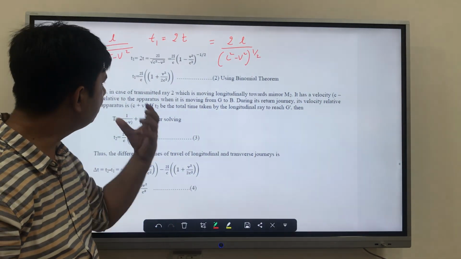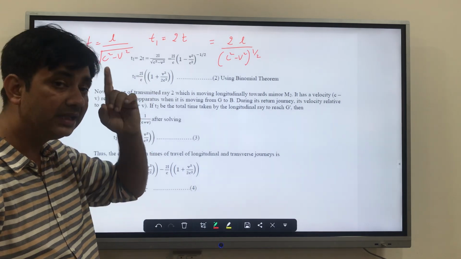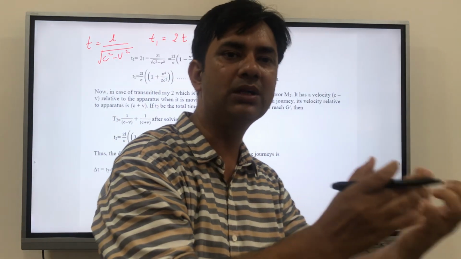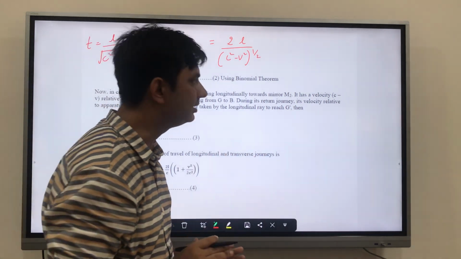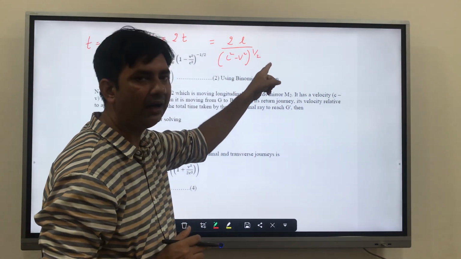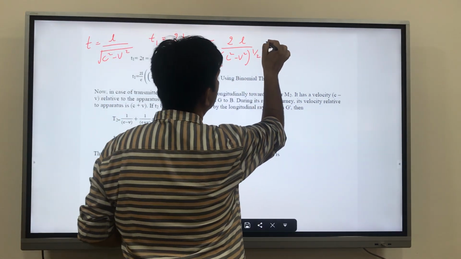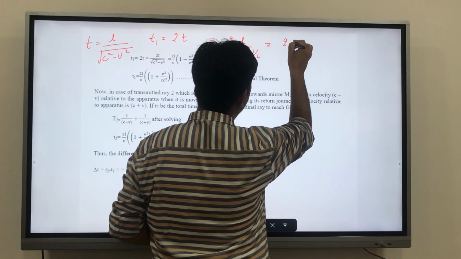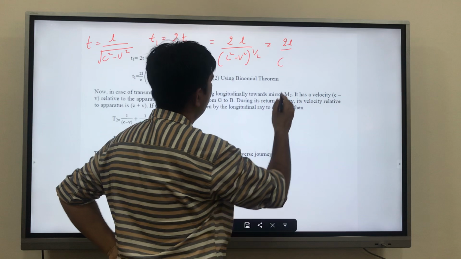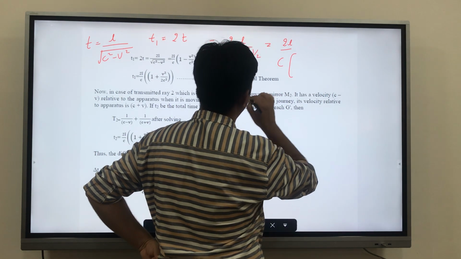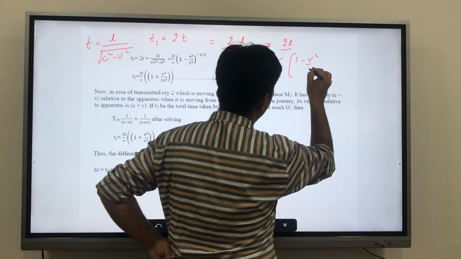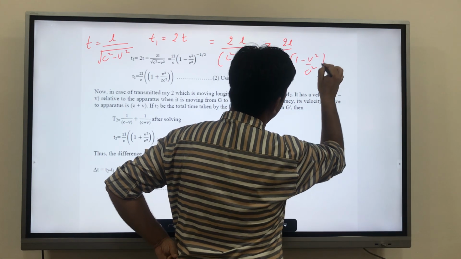Now this is a fundamental rule: always take your c out and you will get the answer. So we'll take c out. Under the root, c square upon half is c. So we can write 2L upon c. What we are left with is c square out, 1 minus v square upon c square.